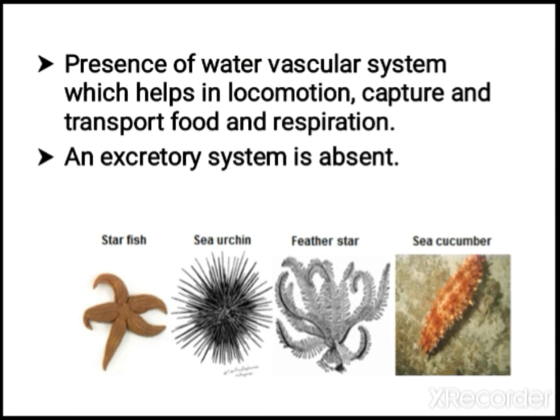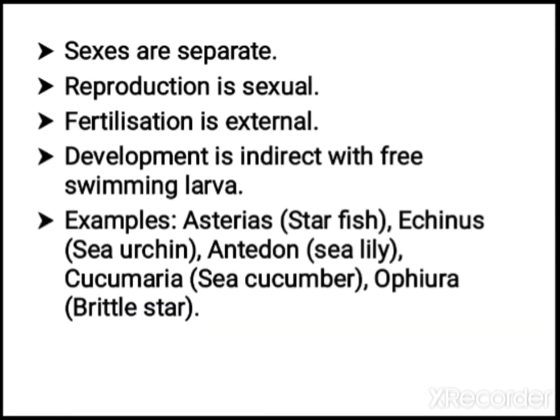Okay, children. Regarding echinodermata, let us study some more features. The sexes are separate in this organism, and the reproduction is sexual, and the fertilization is external. The development is indirect, and they show a free swimming larva. Examples are starfish, sea urchin, sea lily, sea cucumber, brittle star.